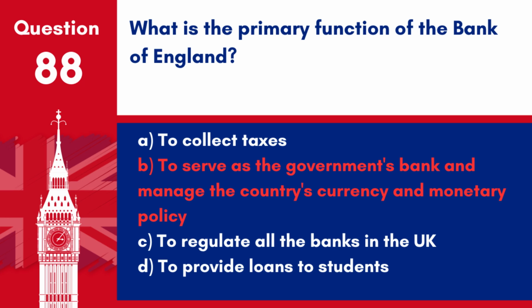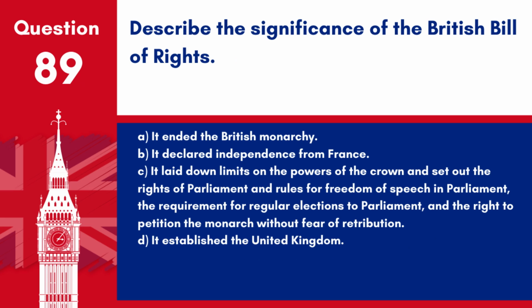Answer: B. To serve as the government's bank and manage the country's currency and monetary policy. The primary function of the Bank of England is to serve as the government's bank and manage the country's currency and monetary policy. Question 89. Describe the significance of the British Bill of Rights.